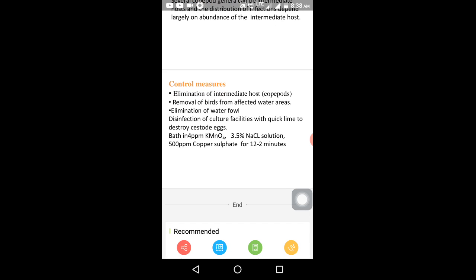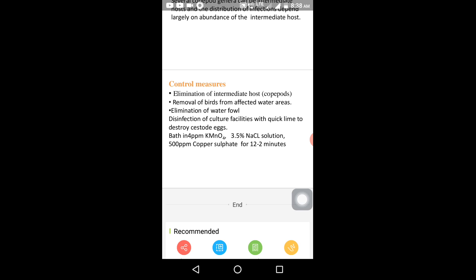Ligulosis can be controlled by, first, elimination of the intermediate host, that is copepods, from the water area. Number 2, removal of birds from affected water areas. Number 3, elimination of waterfowl. Disinfection of culture facilities with quicklime to destroy cestode eggs can be a good control measure of ligulosis.